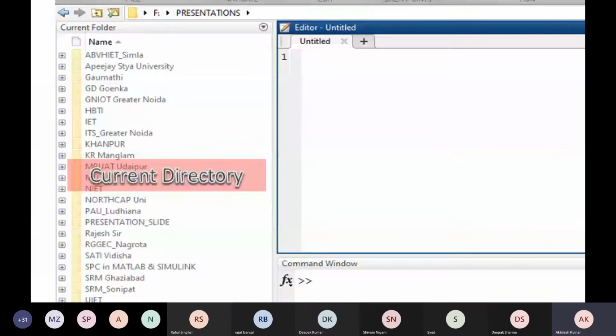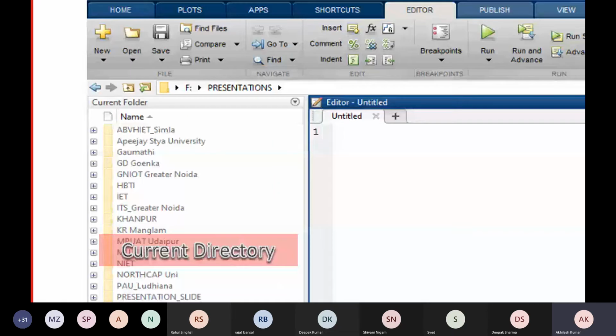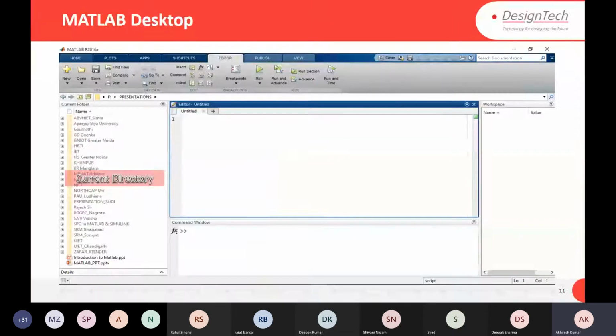If you want to access any folders, subfolders, or files, they have to be in the current directory. Or if you want to save any file, by default it will be saved in the current directory. This is the editor or debugger. If you want to debug, you can debug using this. This is an M file, where we write our code and also save our code.